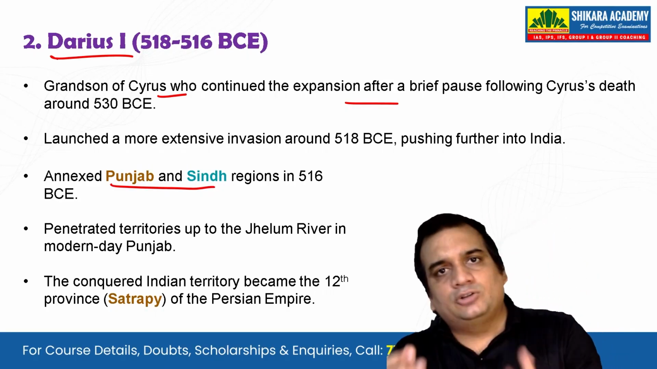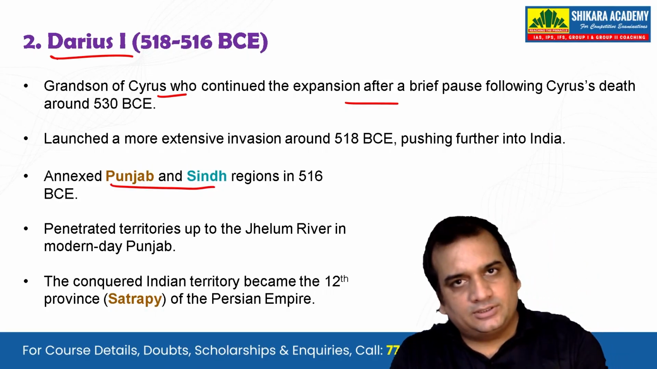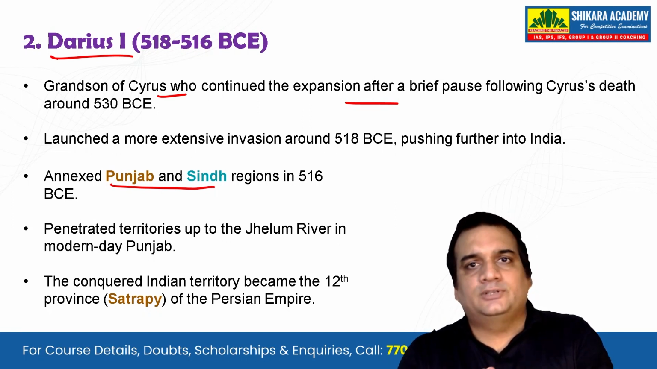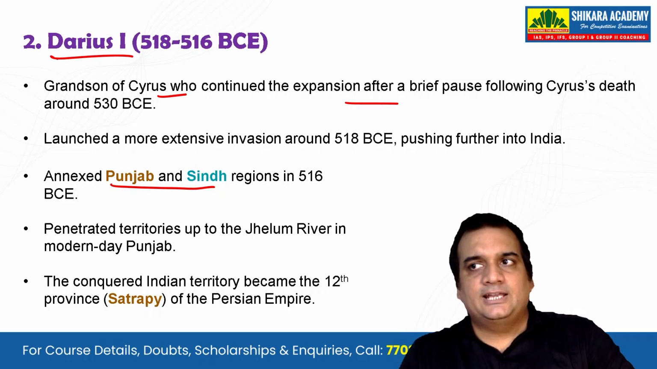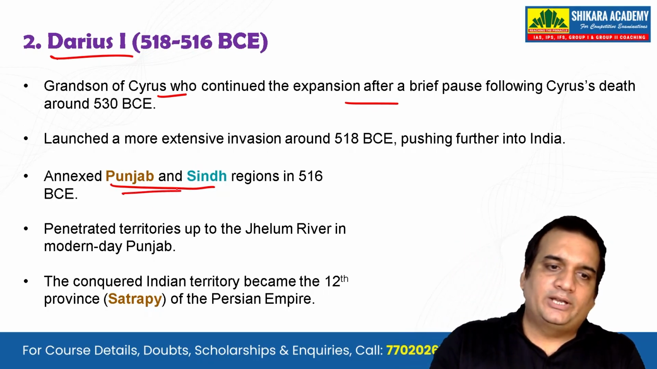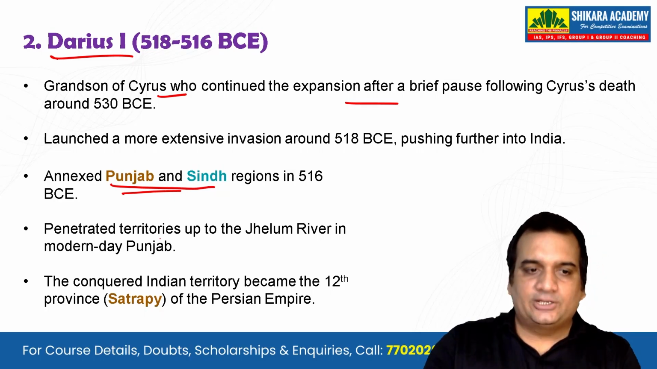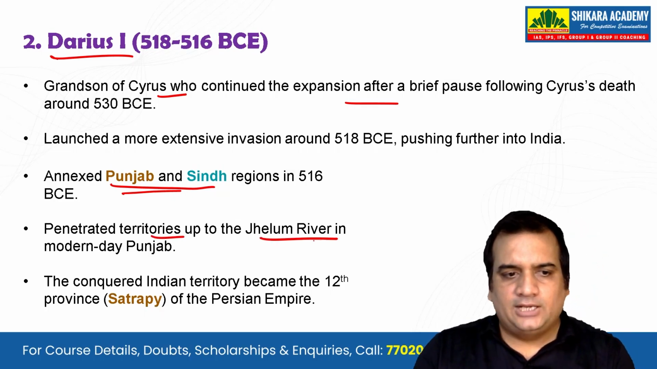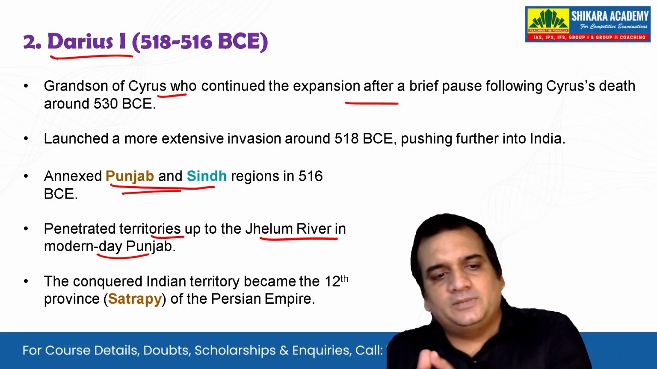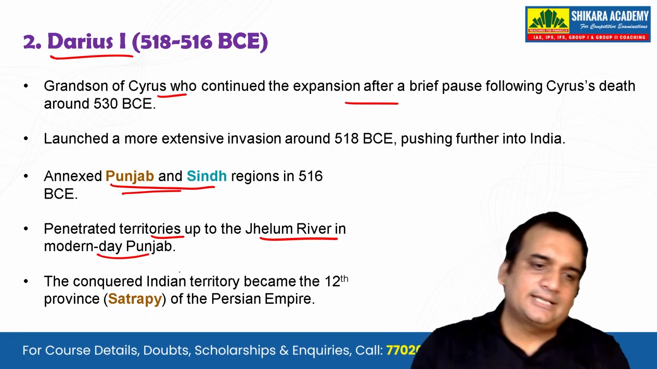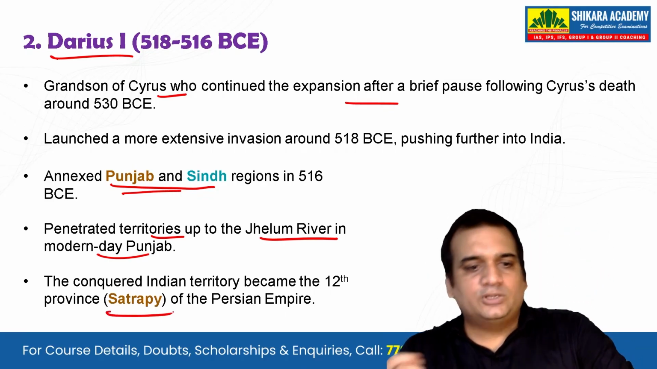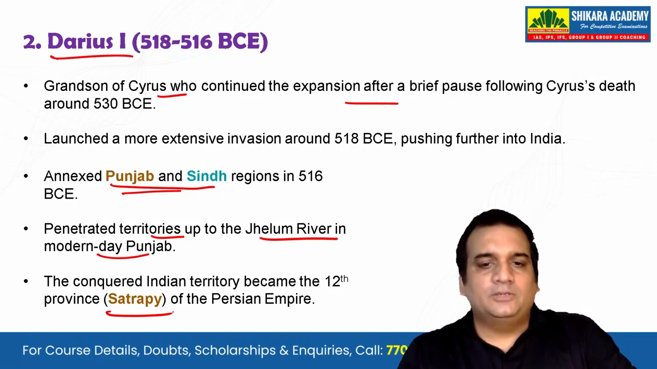Okay, later on we have seen previously his grandfather was able enough to get parts of the northwestern part of India, especially the Indus west parts. But now he will also annex Punjab and Sindh. Who? Darius I. Penetrated territories up to Jhelum River in modern day Punjab, and he will conquer Indian territory that will become the 12th province. The provinces are known as the satrapies. Sometimes they are also known as Chhatraps. Okay, satrapy or the Chhatraps of the Persian Empire.